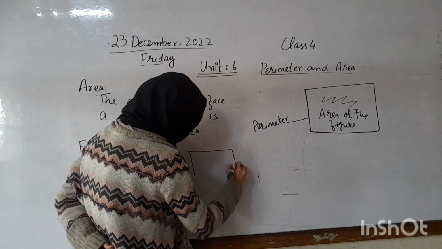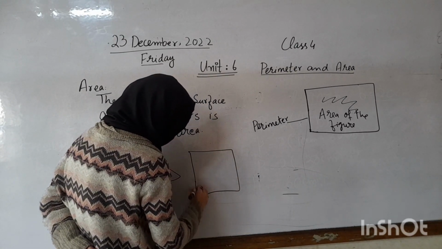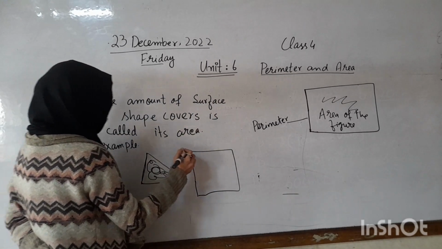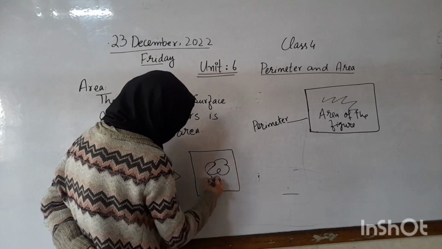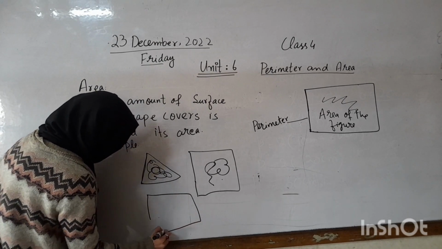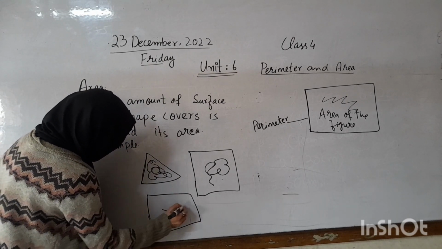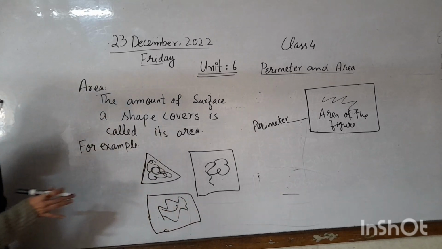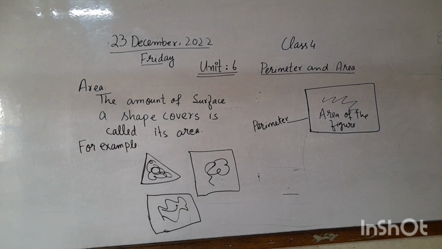If we have a square, the amount of surface a shape covers is called its area. This is the area of the square. If we have another shape, this rectangle, this is the area of this shape. Are you getting my point? Tell me Afnan, what is area? Good. The amount of surface a shape covers is called its area.